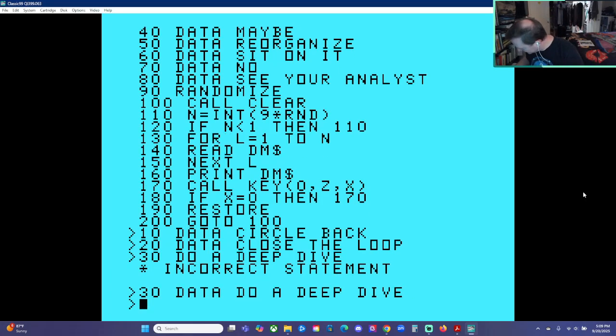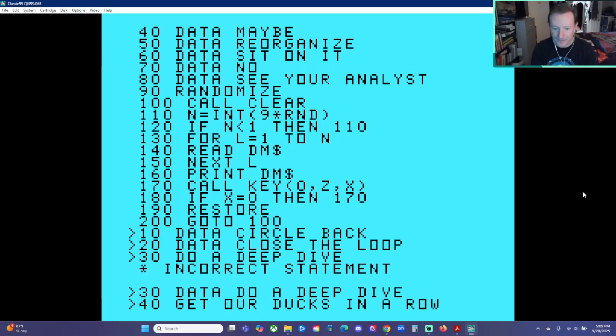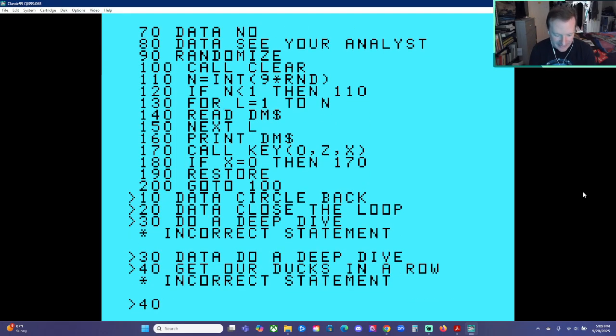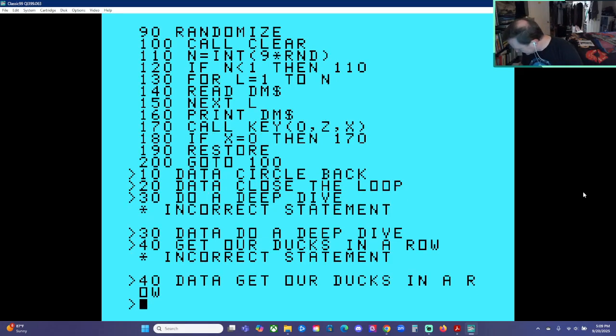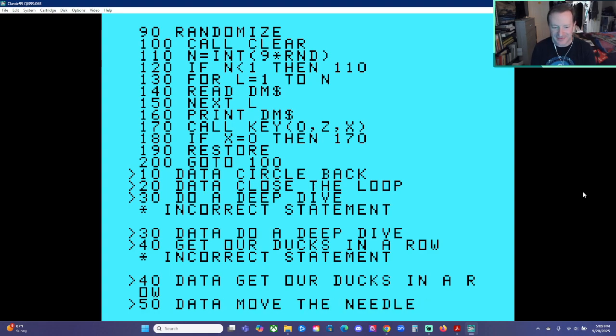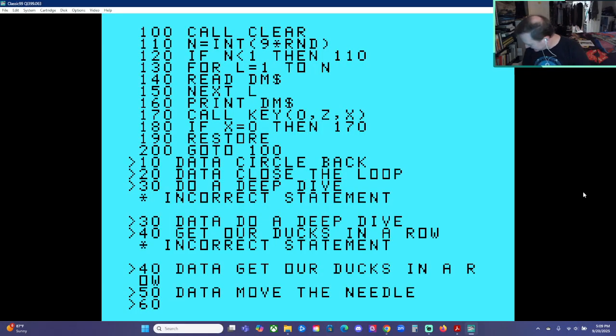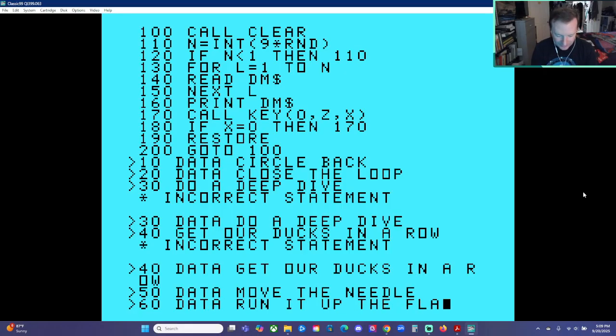Okay. 40 Data. Get our ducks in a row. I keep forgetting to put data. 50 Data. Move the needle. These metaphors are terrible, aren't they? Corporate jargon sucks. 60 Data. Run it up the flagpole.